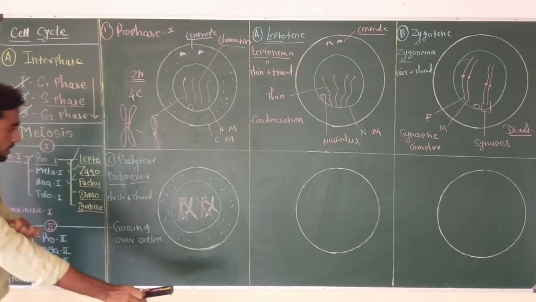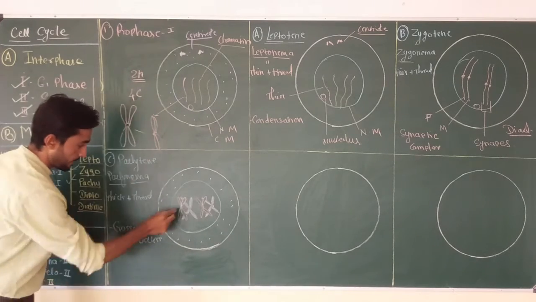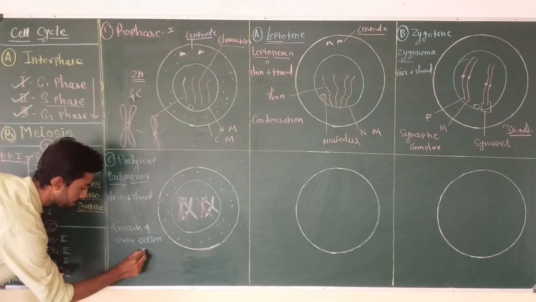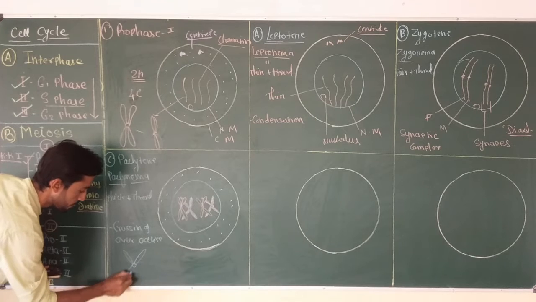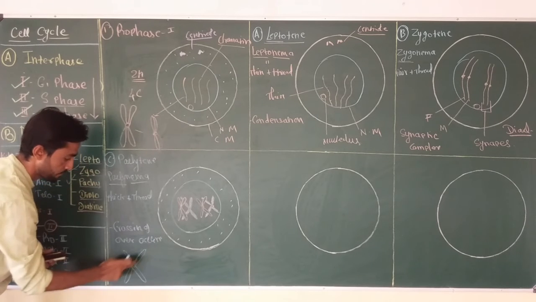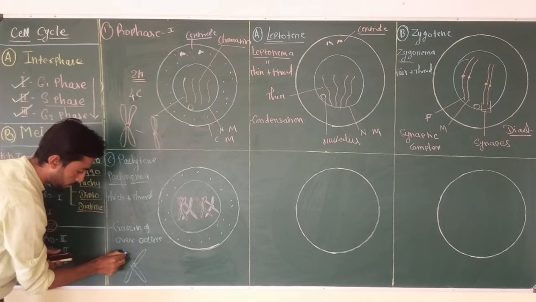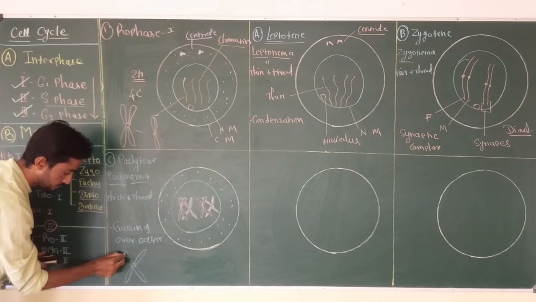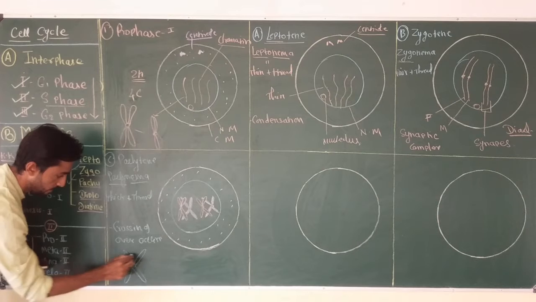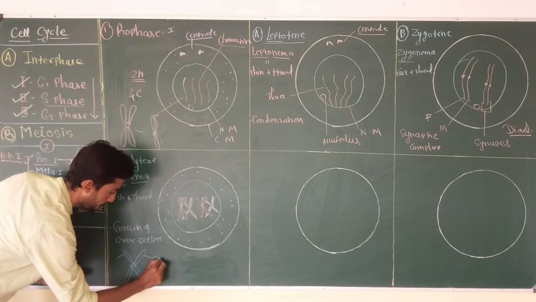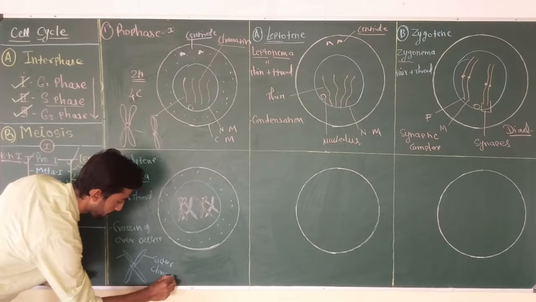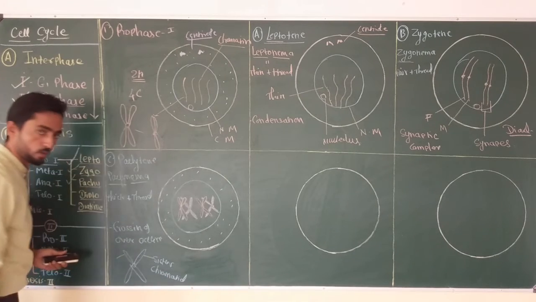Now you have to remember that if I draw this pair outside, this is chromosome number 1. Both the chromatids of this chromosome are sister chromatids.